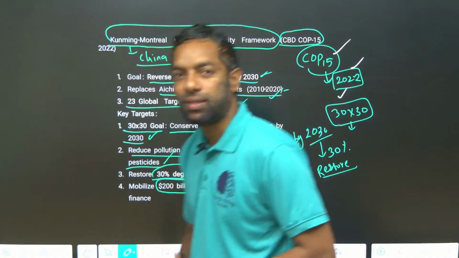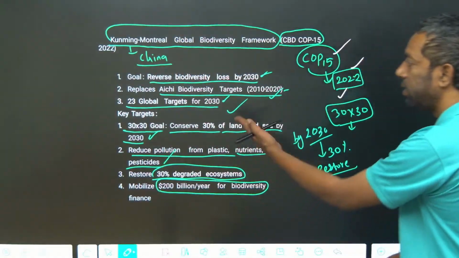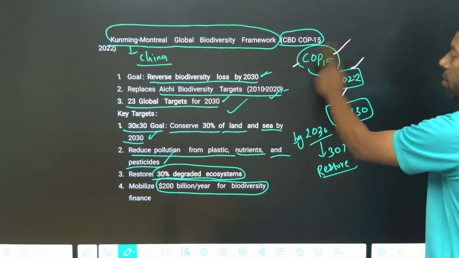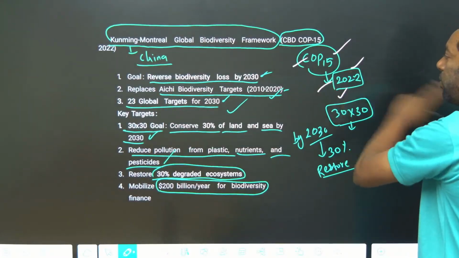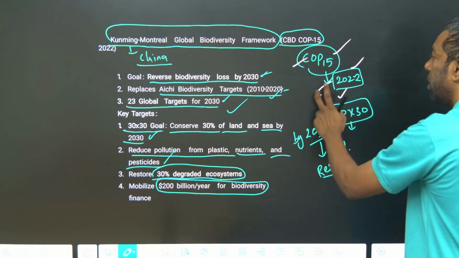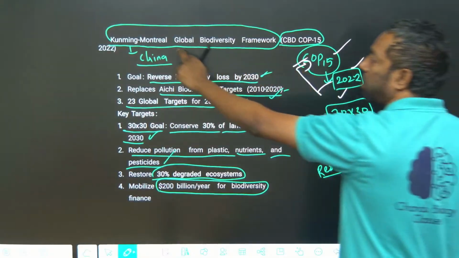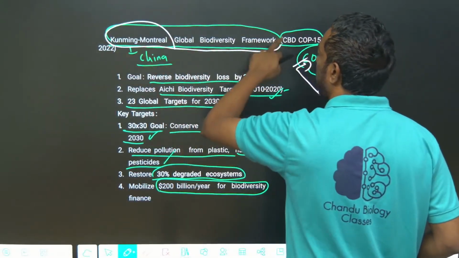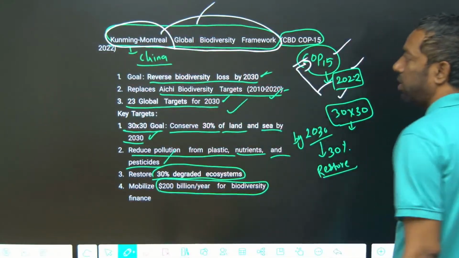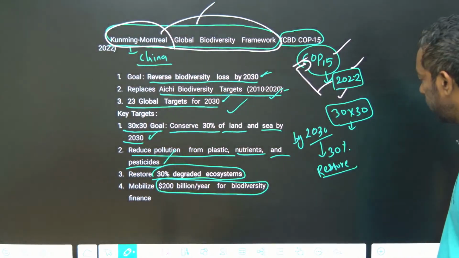In the coming session, the important point is that in 2022 there was COP 15, the Kunming-Montreal biodiversity framework.